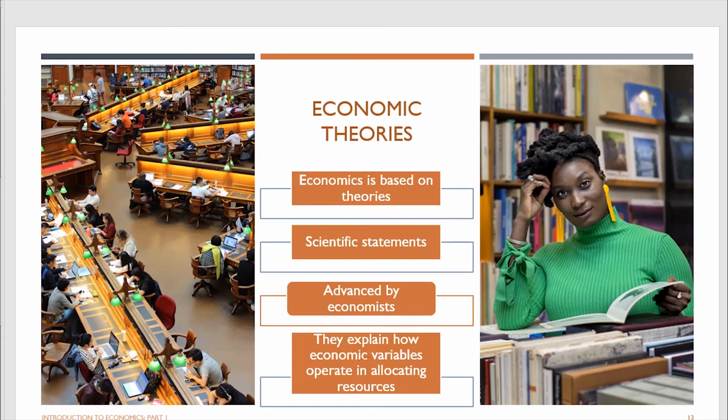So economic theories are scientific statements which are advanced by economists. Like I said, they try to explain how economic variables operate in allocating resources. So you find that economic theories are more detailed than the economic laws. A theory will provide all the information and proof necessary for you to understand what it is all about.